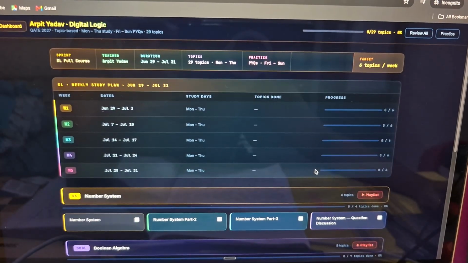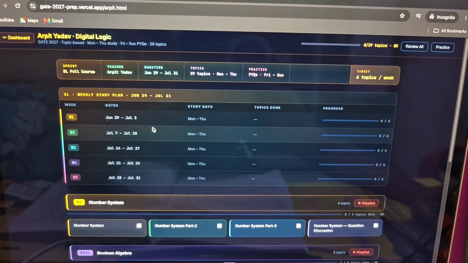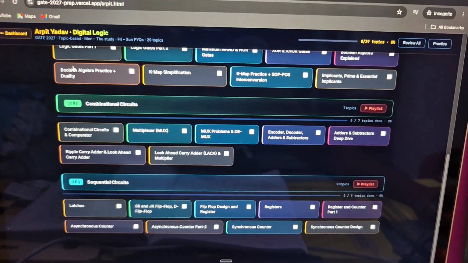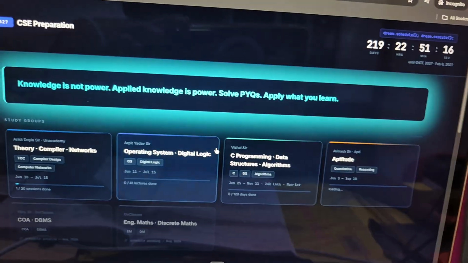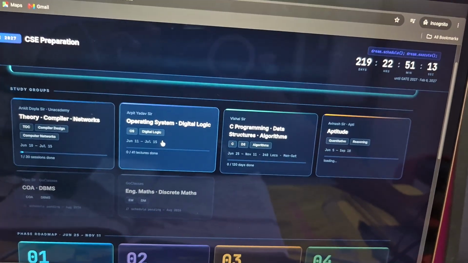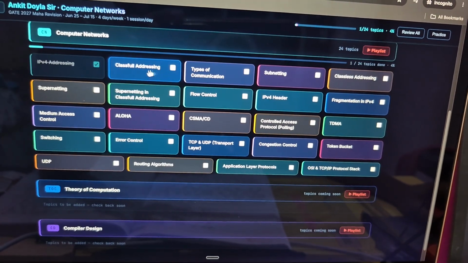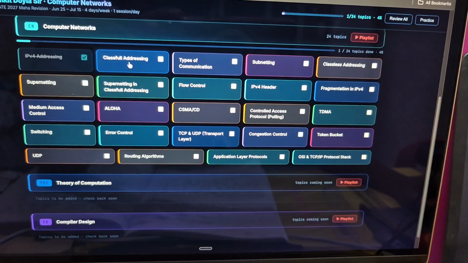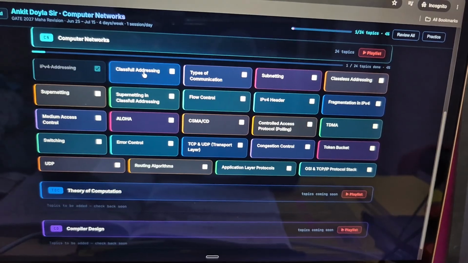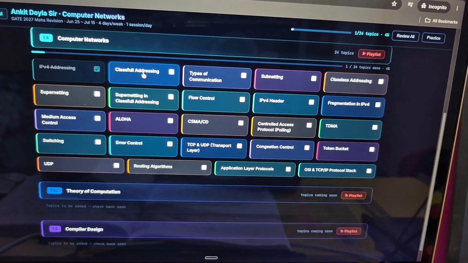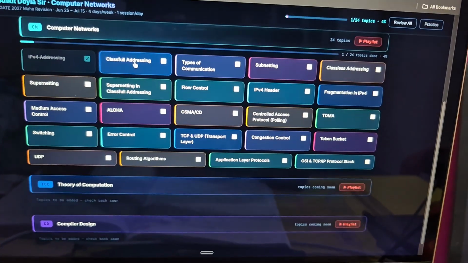The topic I've completed is not coming here. Okay, fine. There is nothing to mark till now because I'm just covering the lecture and the topic. I am here only, but this is not completed, so I am not going to mark it as completed. Some part is completed, but I'll mark it as done once I'm completely done with these topics.